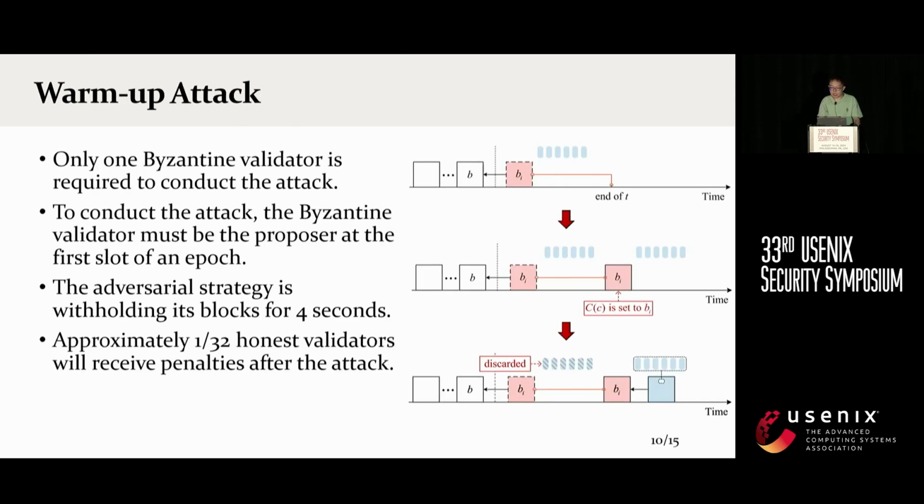In the warm-up attack, only 1 Byzantine validator is required to conduct the attack. The Byzantine validator is assumed to be the proposer at the first slot of an epoch. The adversary strategy is very simple. The only thing is withholding its block, which is block BI, for 4 seconds.